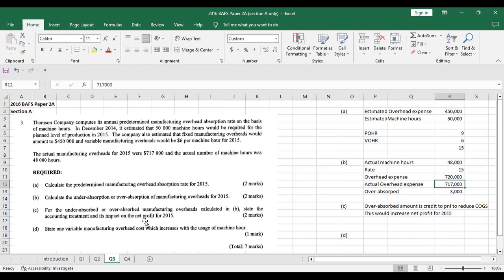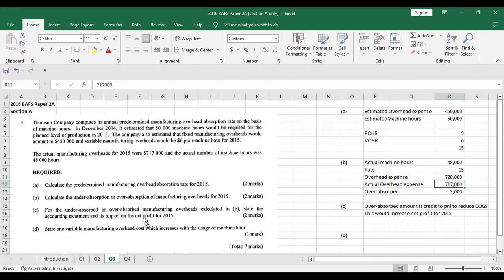But the company actually incurred only $717,000. So the company has absorbed or recorded $3,000 more in expense, when in fact it incurred $3,000 less. So that's why it's an over absorption of $3,000.